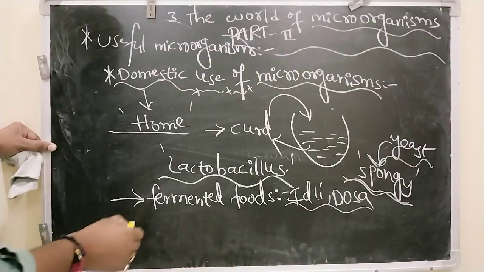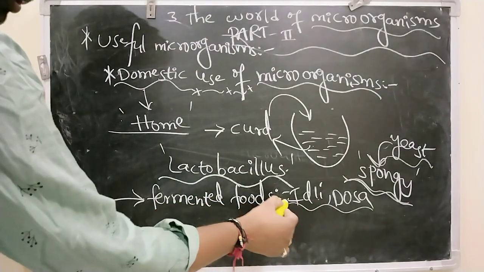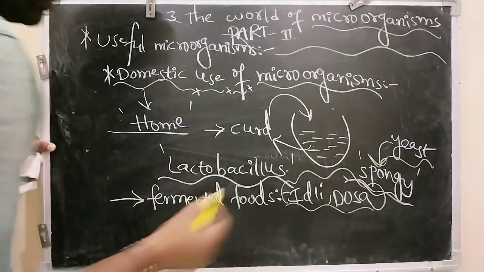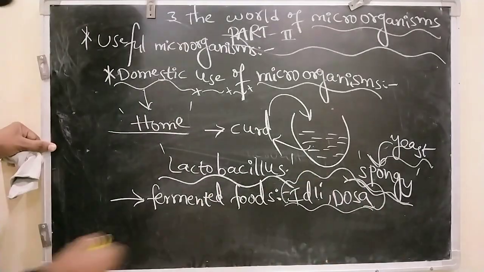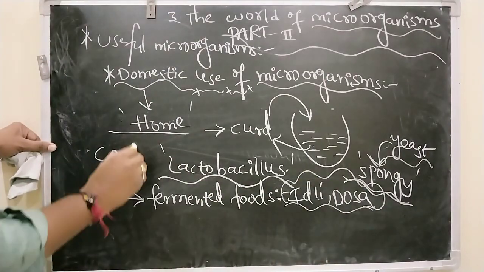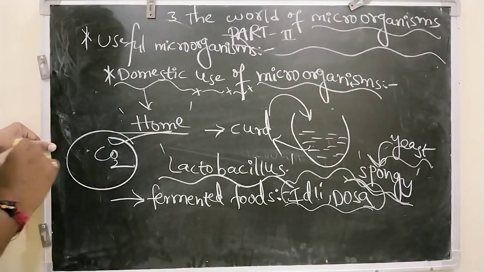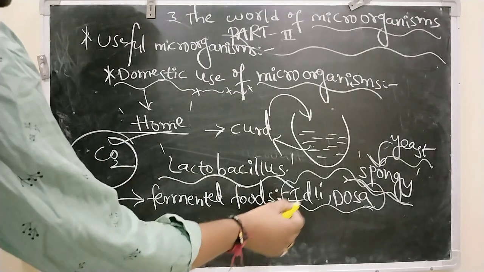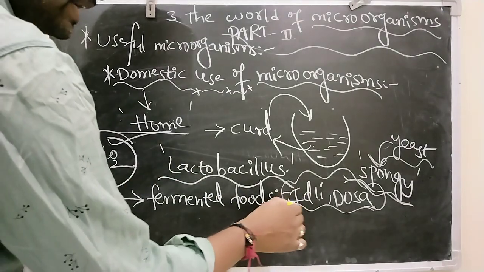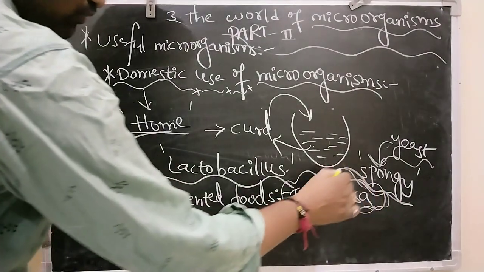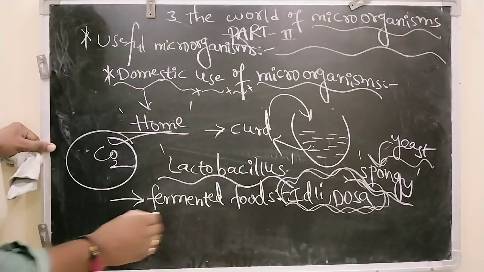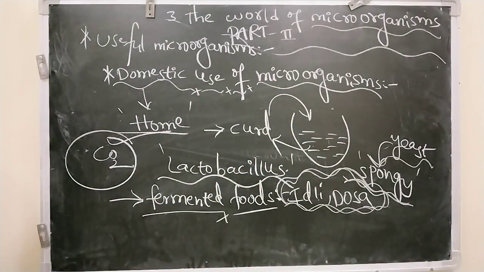That is the reason even idli and dosa dough, which is prepared the day before, because of the production of carbon dioxide gas, the food items seem to be tasty like that. Food items which are prepared in this manner are called fermented foods.